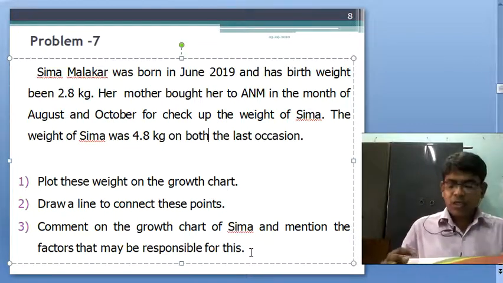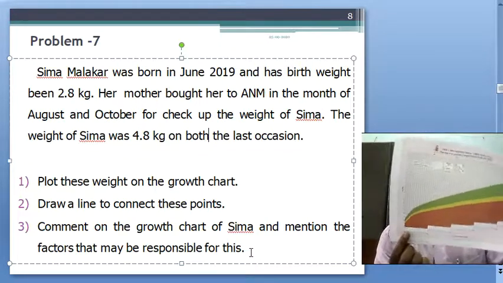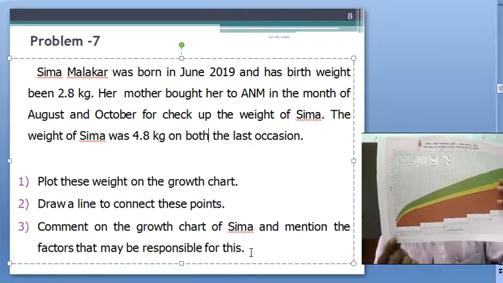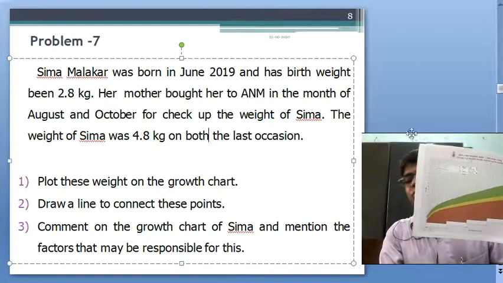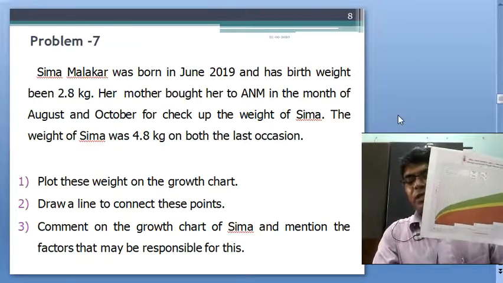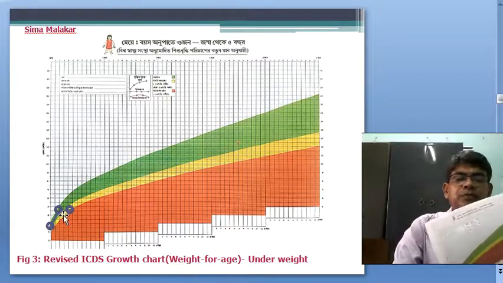This is quite hard to see, but I will show you in the next slide. This is the birth weight in June, and these are for August and October.